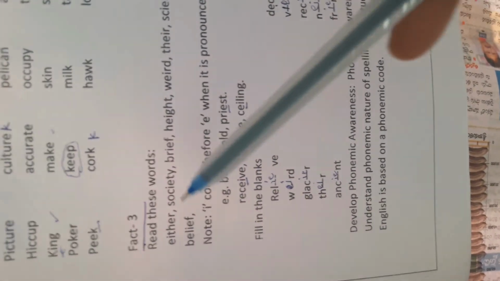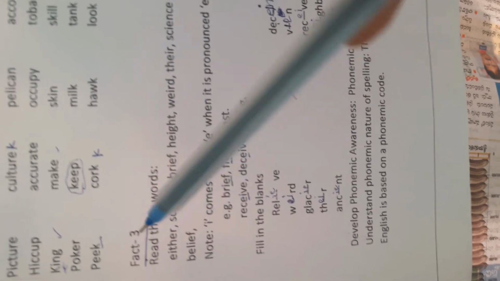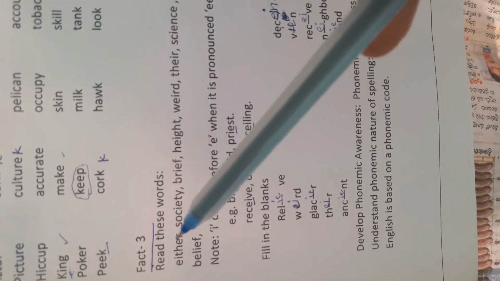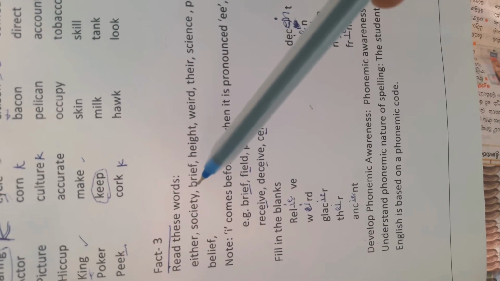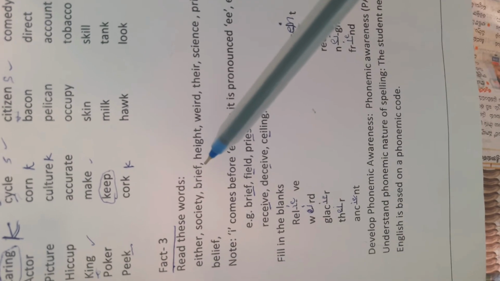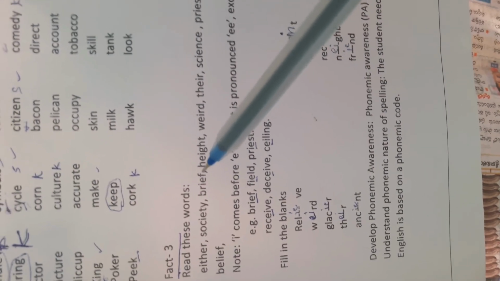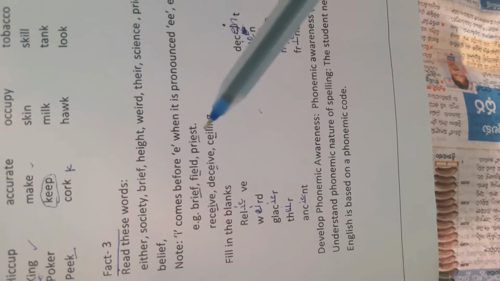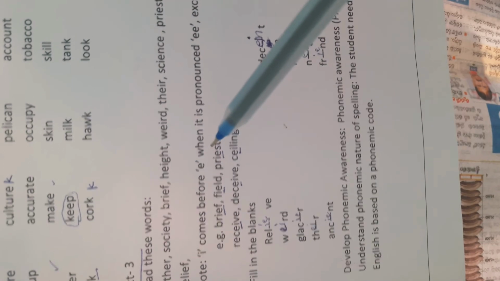So read spelling also. EITHER, either. SOCIETY, society. BRIEF, brief. BELIEF, belief, like this. So I comes before E.